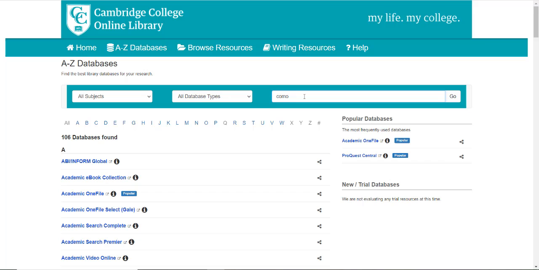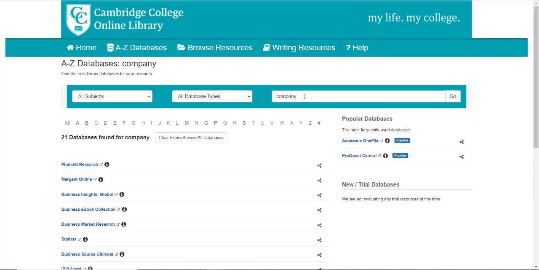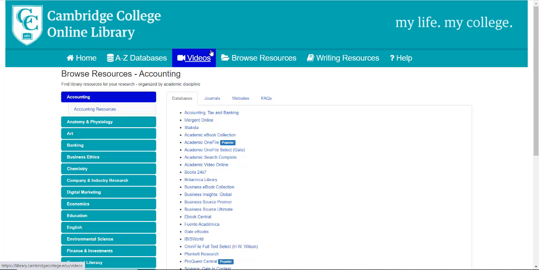That will cut it down to only those databases that have company in the title or in information about the database, those that contain information on companies. So there are a number of different ways in which you can cut down that long A to Z list, and that's found in the A to Z Databases page. Now, Browse Resources. Browse Resources is another place that will help you with your research.